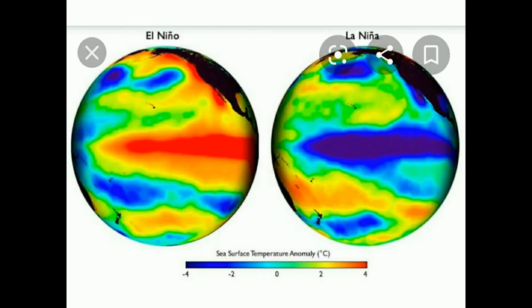These are the El Nino and La Nino winds. In the first globe, you can see that red color marking. That red color marking shows the El Nino winds, which are the hot winds, which make the nearby areas become completely barren. There won't be any sort of rainfall. And in the second picture, you can see that blue color line. That blue color part is the La Nino winds, which creates a lot of rainfall.